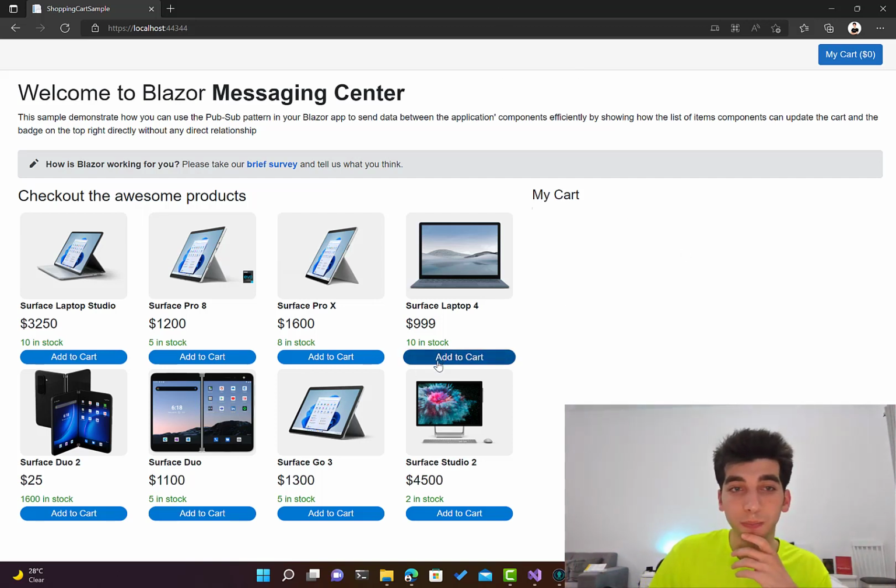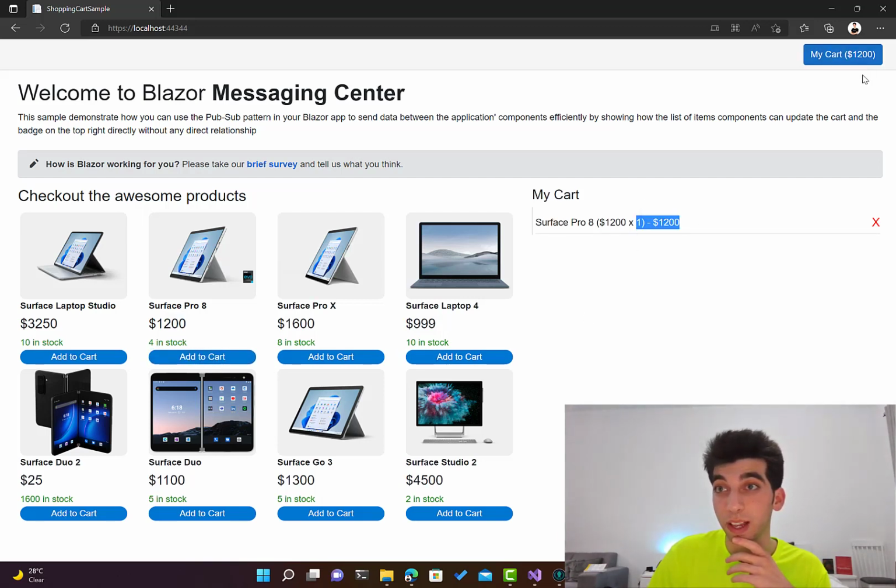If I hit add to cart, for example, you can see that this becomes 4. It's being added over here and shown here as well at the same time. If I click more and more, right now it's out of stock and this button is not clickable anymore. And my cart is being updated, like it is here, and I have this value over here.